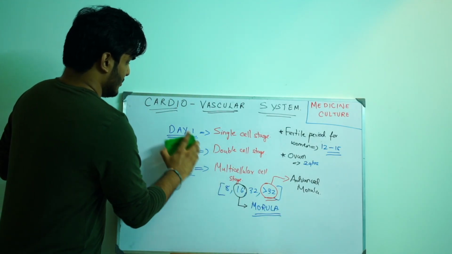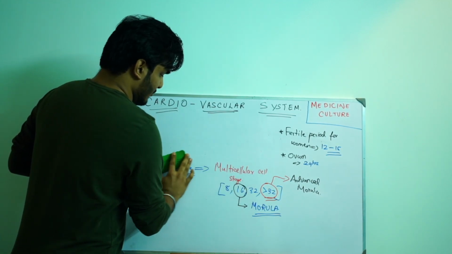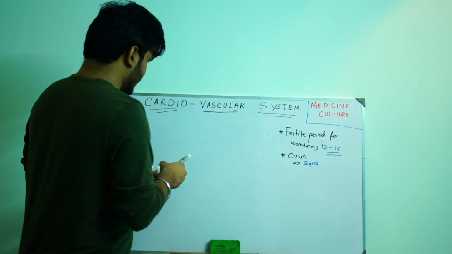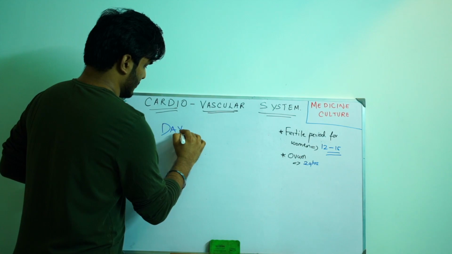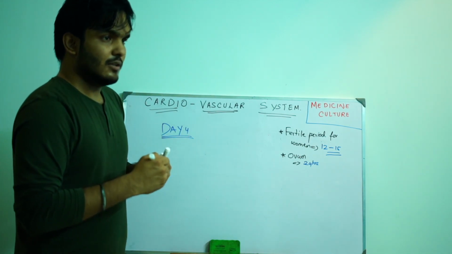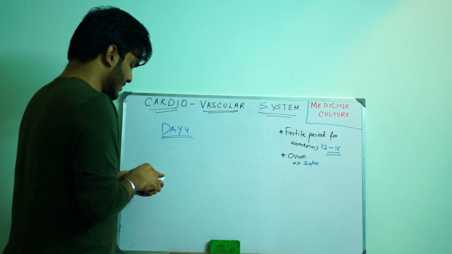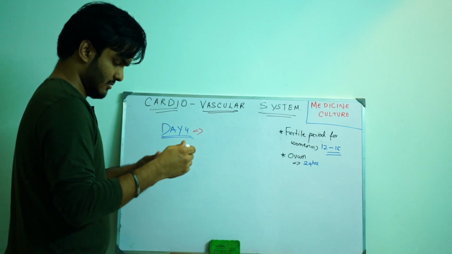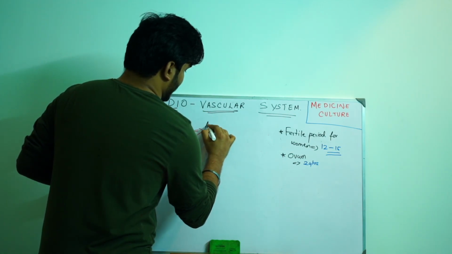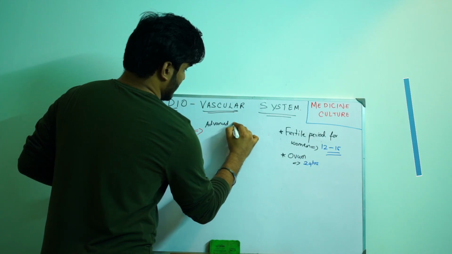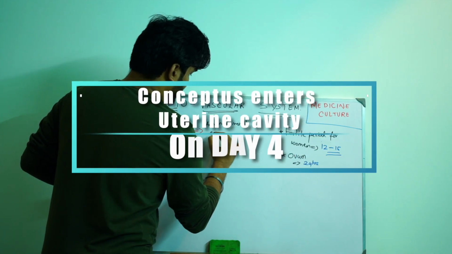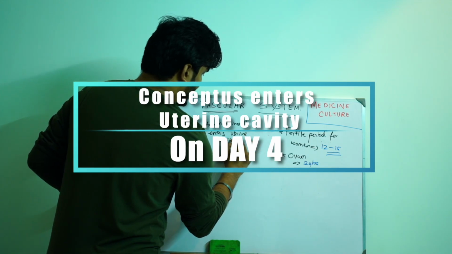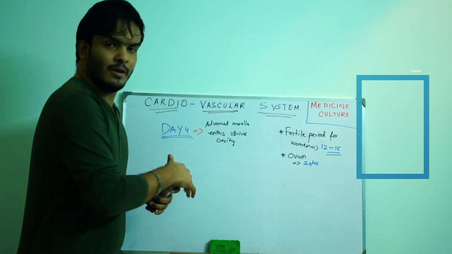Yes. So what happens on day 4? It's very, very important. So day number 4, it's very, very important. This advanced morula, that is more than 32 cell stage, will enter the uterine cavity. Advanced morula enters uterine cavity. So you might be asking, right, only this time it is entering uterine cavity?